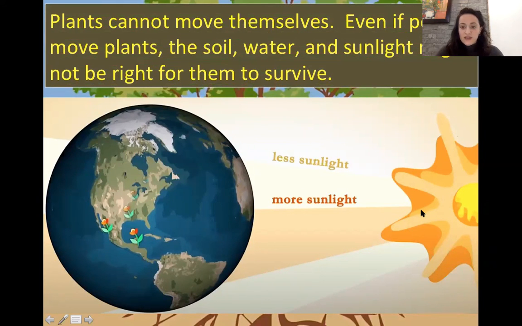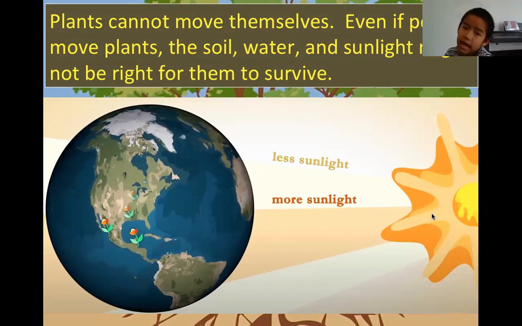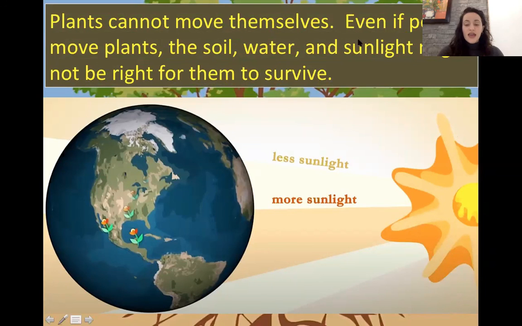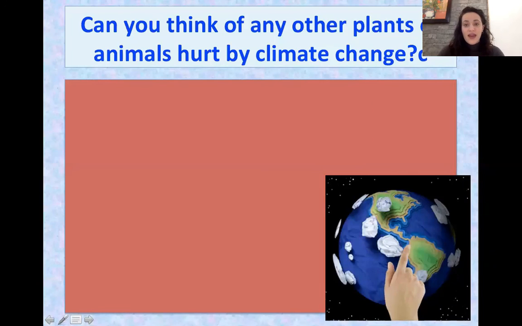Zoyman, can you read this for me, please? Plants cannot move themselves. Even if people move plants, the soil, water, and sunlight might not be right for them to survive. Very good. So even if people move them, the other conditions, the other part of the climate in that area might not be right for the plant.